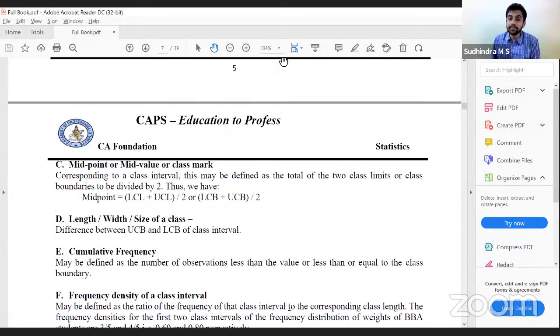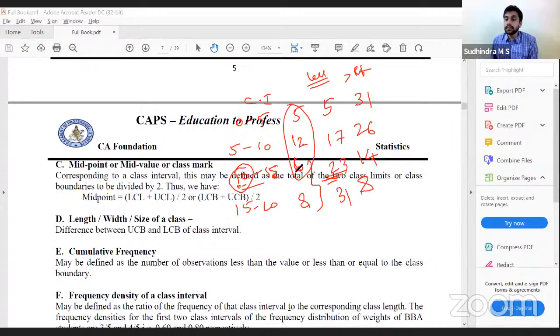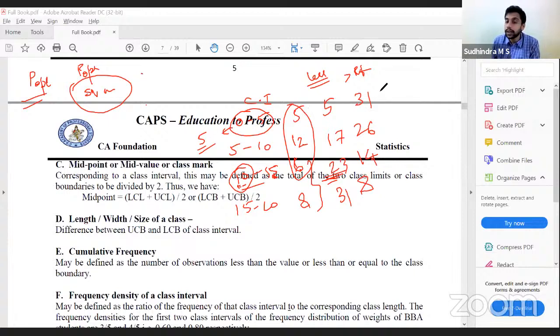Frequency density. We would have learned something called population density. Population density means for that particular area in square meters, what is the total number of population that we have? Population divided by area, we get population density. Similarly, for this class interval with class width of 5, what is the frequency that you have? 5 divided by 5, frequency density is 1.